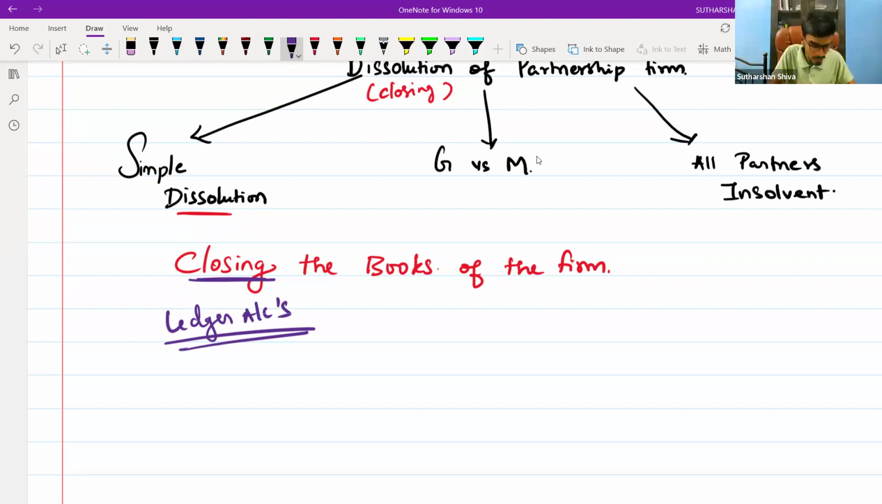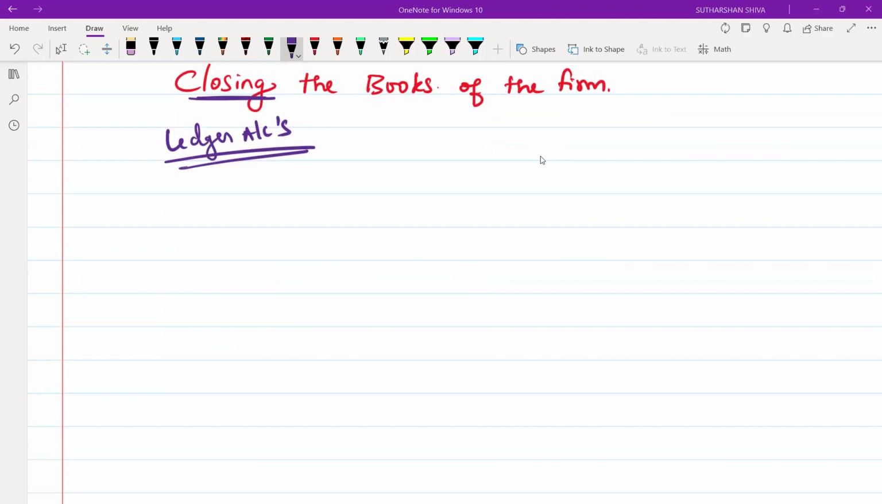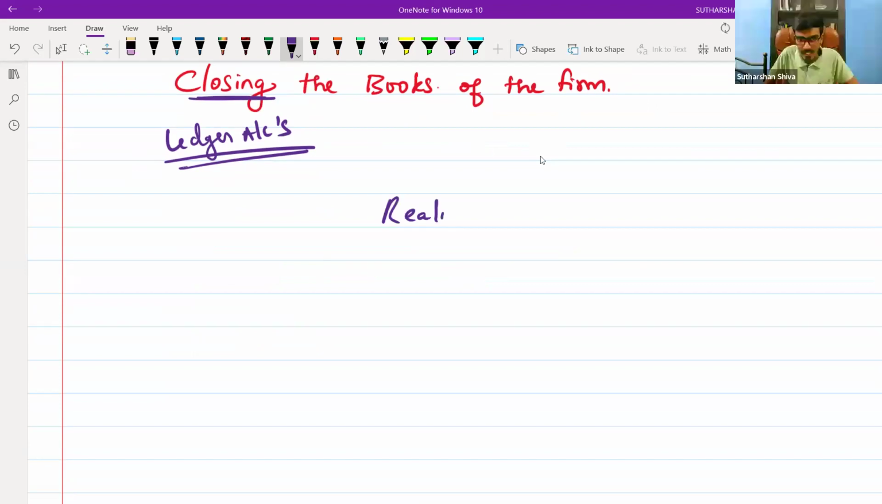Now, come to the next point. For dissolution of partnership, one account will be opened. What is that one account? Which account should be opened for asset transfer and liability transfer? Realization. Okay, you are saying it is the realization account. Why is it the realization account? Why should I prepare a realization account? That's the question here.